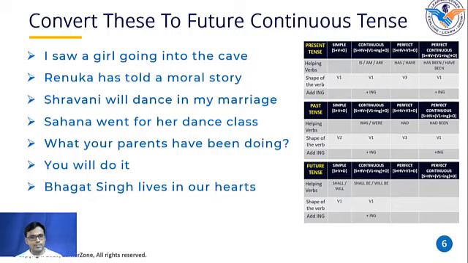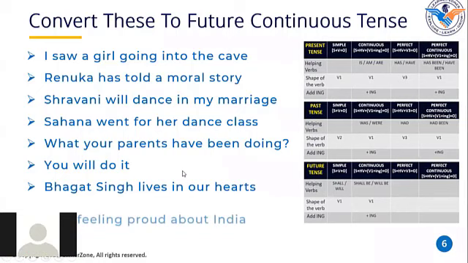Now I want you to convert this sentence into simple future tense. Guys, all of you can write down these things. Bhagat Singh will live in our hearts. Very good. Awesome, Ketan. You did it very nicely. So you have replaced lives with will. You have used this will as a helping verb and you have used the first shape of the verb, live. Thank you so much, Ketan. You are doing really great. Next, Smita.